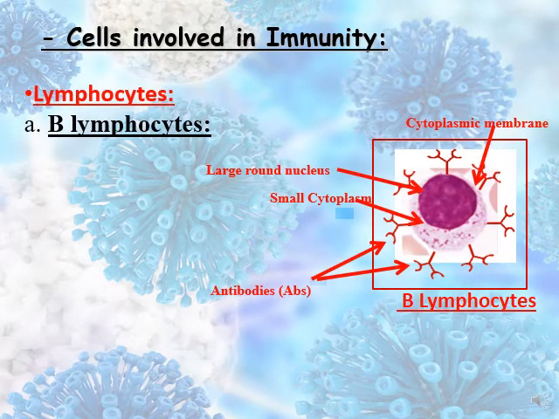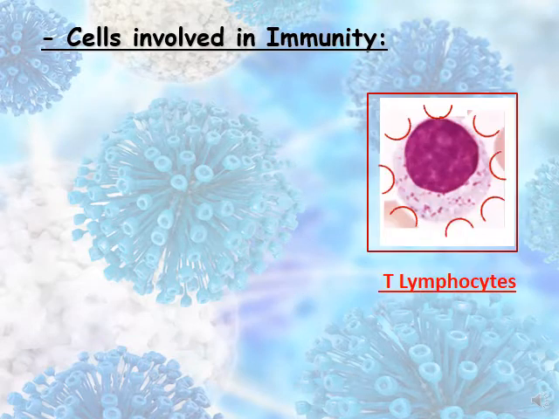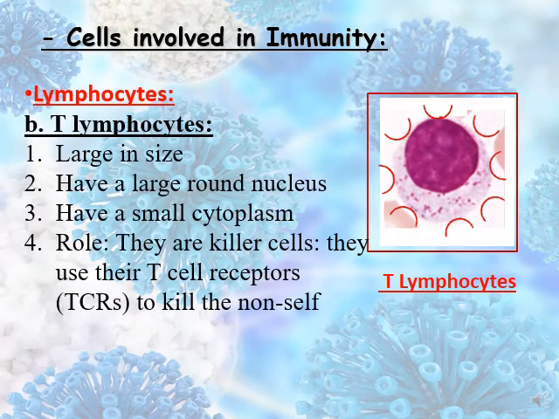B lymphocytes labeling, you have large round nucleus, the small cytoplasm as we said. These are the antibodies, the Y-shaped proteins, and we have the cytoplasmic membrane. T lymphocytes, they have the same properties. Small cytoplasm, large round nucleus. They are large in size and they are called the killer cells. Why? Because they kill other cells using this structure, which is called T cell receptor, TCR, to kill the non-self.